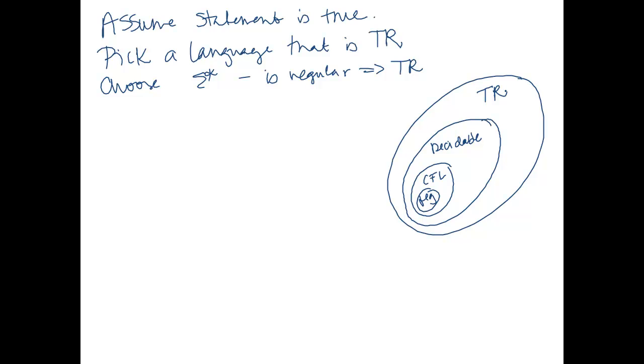Okay, so now we're going to consider a language that we know to not be Turing recognizable. We're going to pick ATM complement.